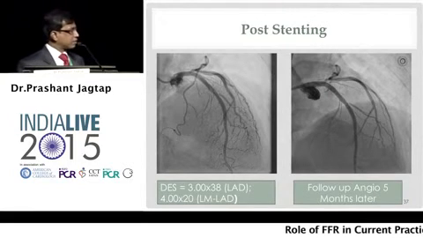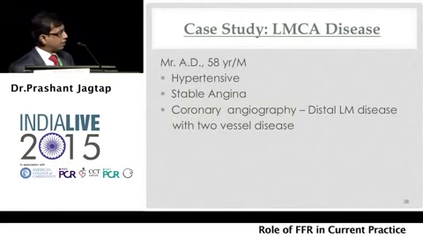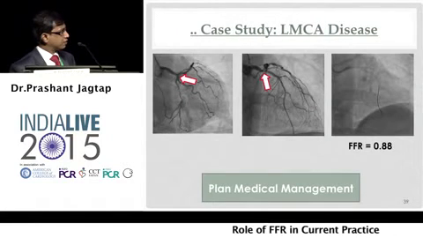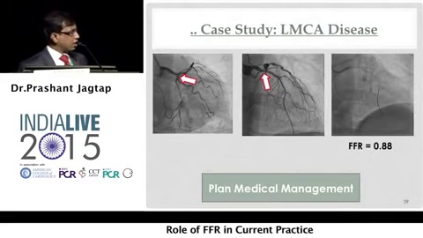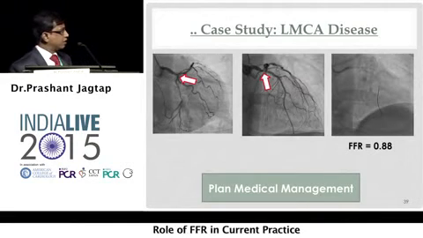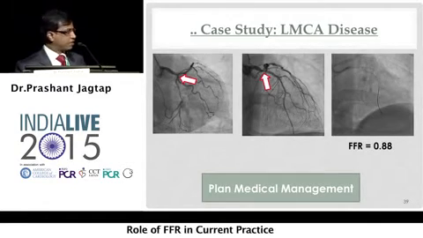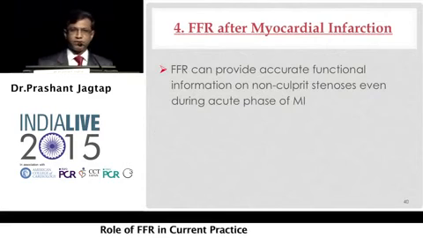Another example, hypertensive, stable angina, distal left main disease with two vessel disease. You look at the angiogram, there is a distal left main disease which is mild to moderate. There is a lesion in the diagonal. There is a lesion in the circumflex after this OM1. So obviously the left main and the LAD is a very important vessel. And we did FFR of that, which was 0.88. Now, if the FFR is 0.88, these lesions probably cannot influence the FFR of left main much, and therefore probably medical management would serve this patient best. So it can completely change your plan.